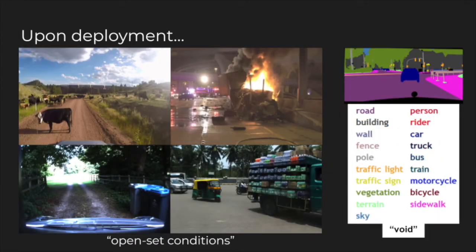Once the network is trained and we're happy with the performance of the network on a withheld test set, which broadly contains images drawn from the same underlying distribution as the training data, we might then consider deploying the model. But at this point, we're no longer in control of how the data is distributed, which we might refer to as open set conditions. And then the model is asked to assign classes to objects that do not fall neatly into these predefined classes, and they also look nothing like what we labeled as void in the training set.